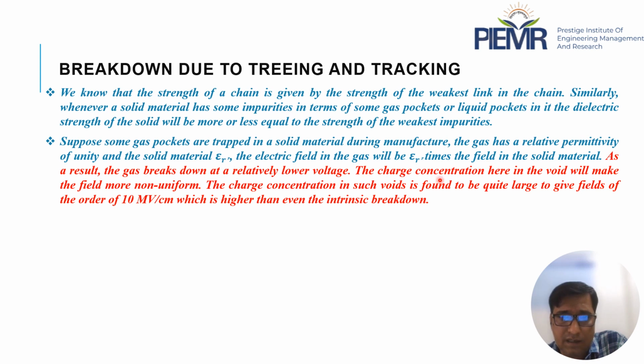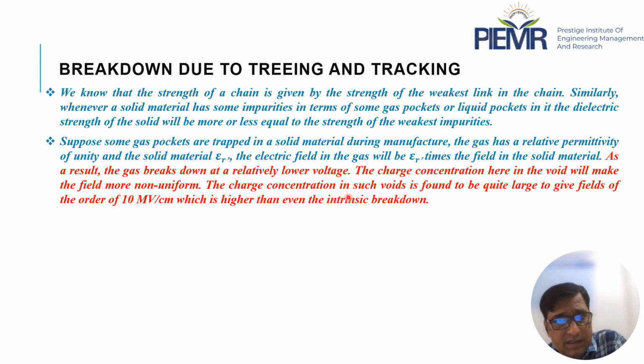Due to the defect in the manufacturing process there is a gas pocket, and the gas pocket has a permittivity of unity, while the solid material has a permittivity of epsilon r. Hence, the gas breaks down at a very low voltage compared to the solid.